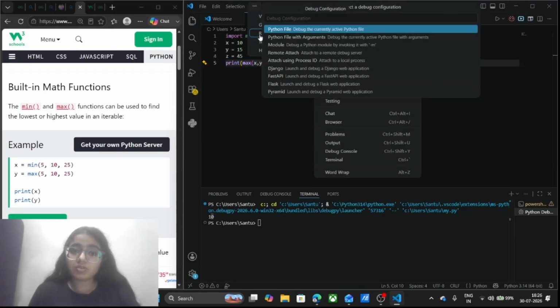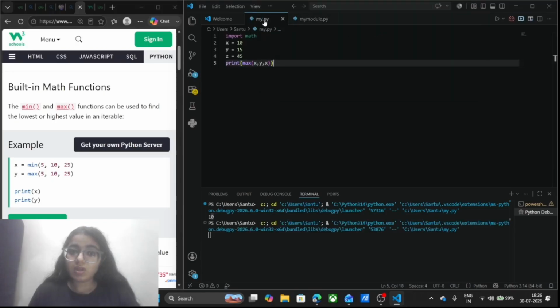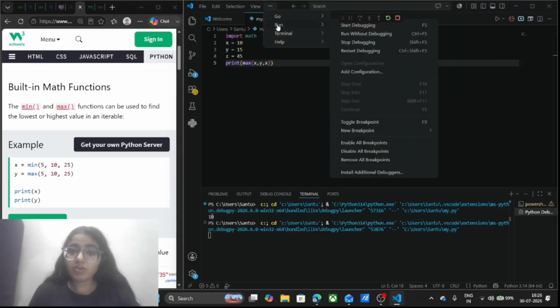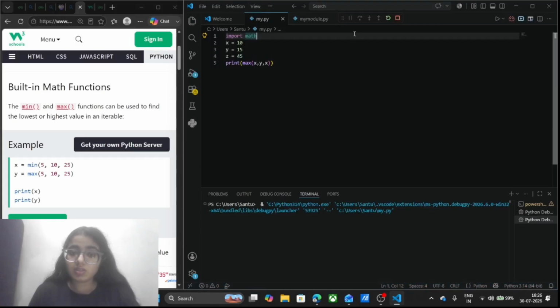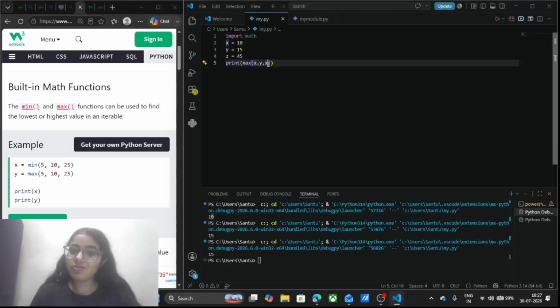I am going to run this, and I am getting 15. Why am I getting 15? Can you tell me why I'm getting 15? The thing is, we have used x here.